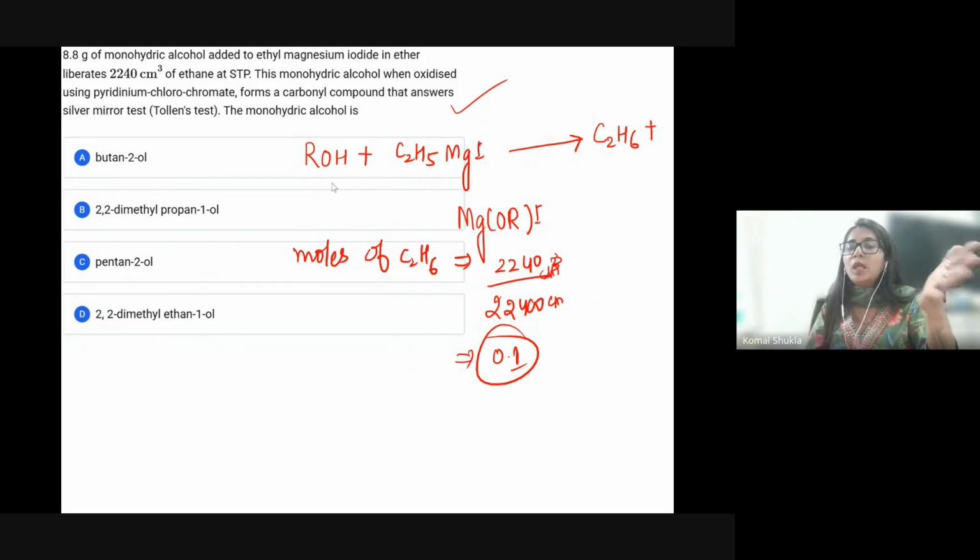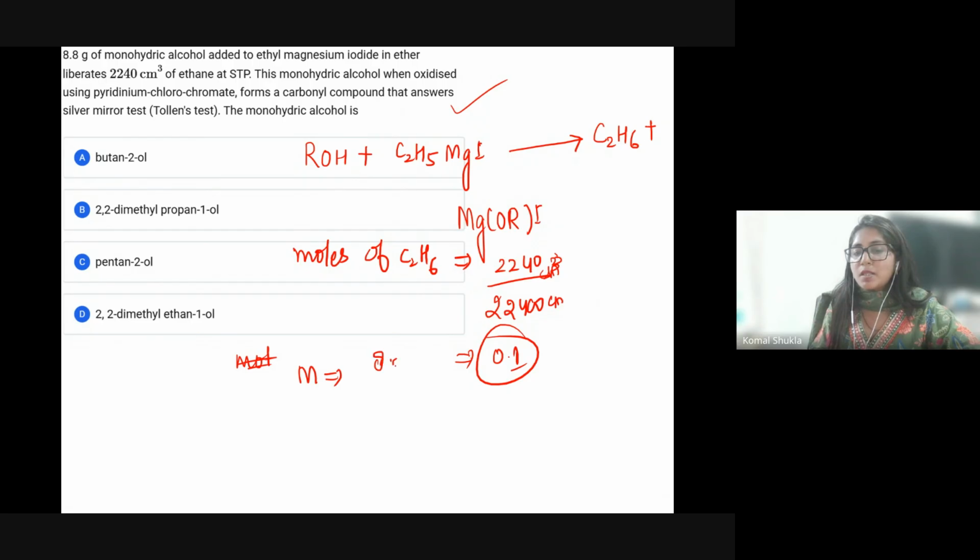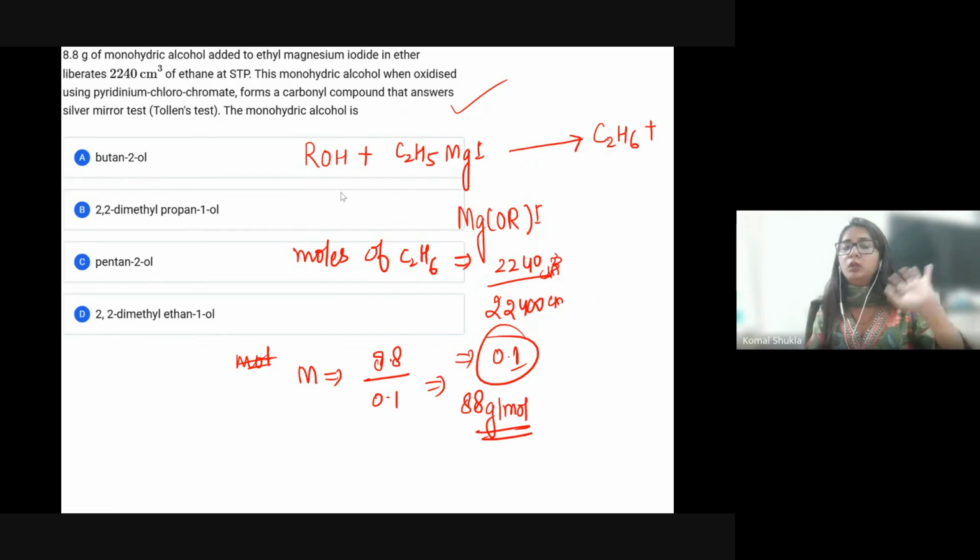Now let's calculate the molar mass. Molar mass is equal to mass upon mole. That is M we are going to calculate. Now what is the mass? Mass is 8.8, and this is 0.1 mole. So what will be the value? Definitely it is going to come 88 gram per mole. Now you know the molar mass of that particular compound. So simple as that, you can determine the monohydric formula.